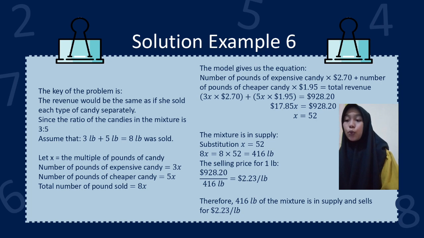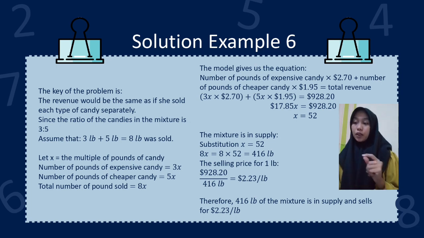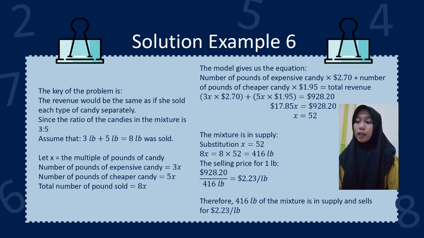The selling price for 1 lb is $928.20 per 416 lb, which equals $2.23 per lb. Therefore, 416 lb of the mixture is in supply and sells for $2.23 per lb.